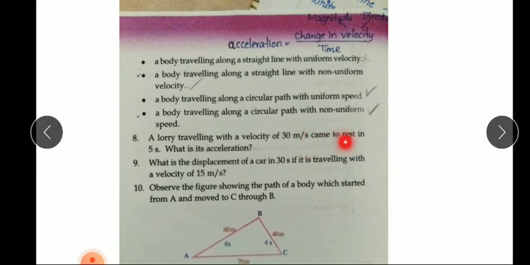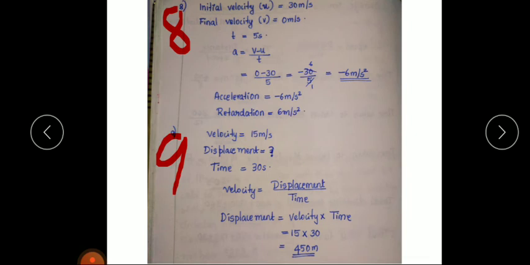The time taken is 5 seconds. Substituting in this equation, we get minus 6 meter per second square. So acceleration is equal to minus 6 meter per second square. Remove the negative sign and you get retardation. So retardation is equal to 6 meter per second square.